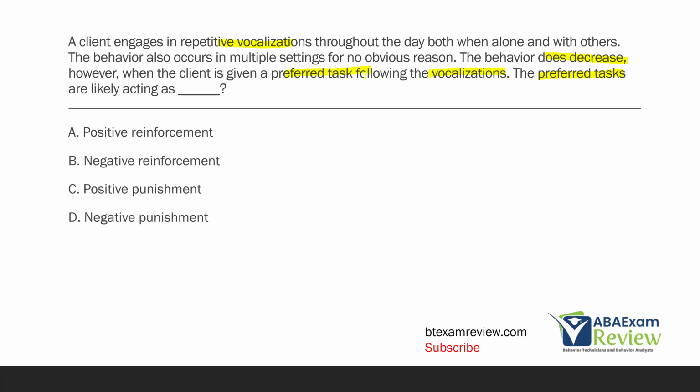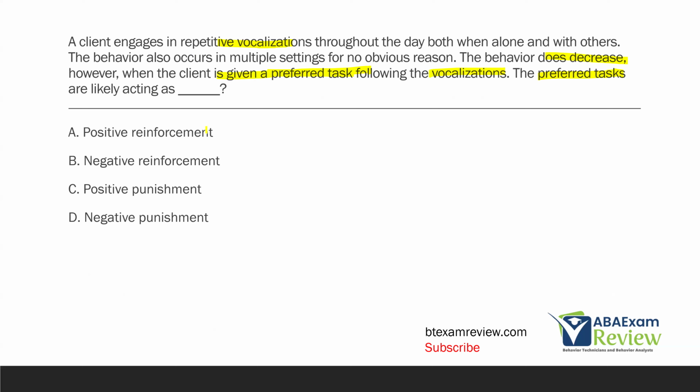We're always looking at how consequences affect future behavior. That behavior is decreasing, it's punishment. If it's increasing, it's reinforcement. Since the behavior is decreased whenever a preferred task is given as the consequence, the preferred task is a punishment. And since the preferred task is added, it's given, it must be positive.